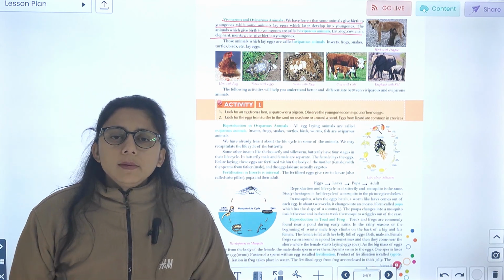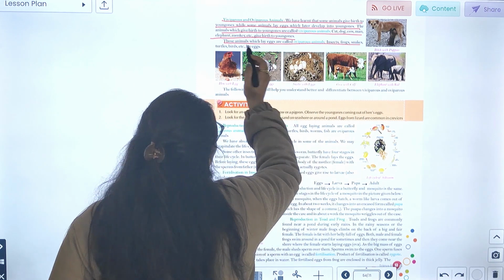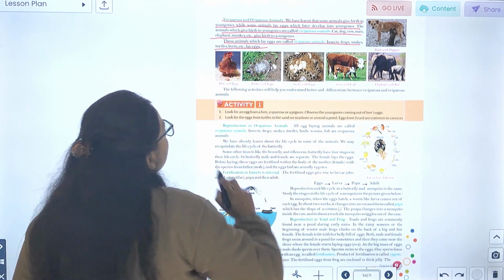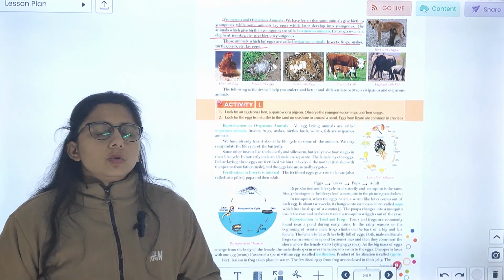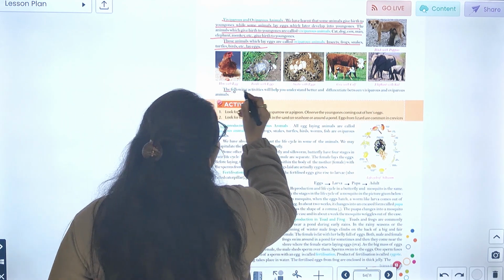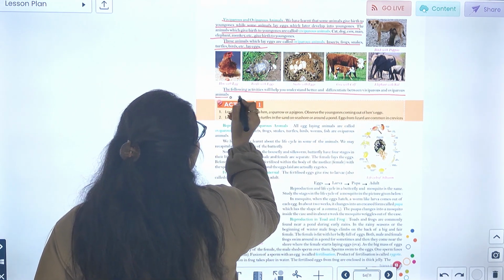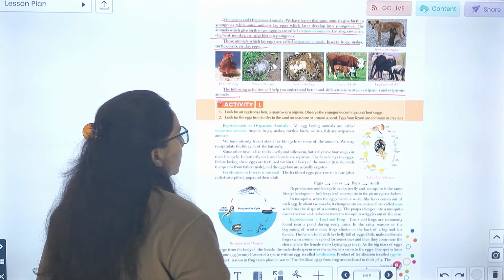These animals are all viviparous animals. Those animals which lay eggs are called oviparous. Insects, frogs, snakes, turtles, birds lay eggs. ठीक है, तो ये कौन सा एनिमल्स है? ये oviparous है. The following activity will help you to understand better and differentiate between various viviparous and oviparous animals.